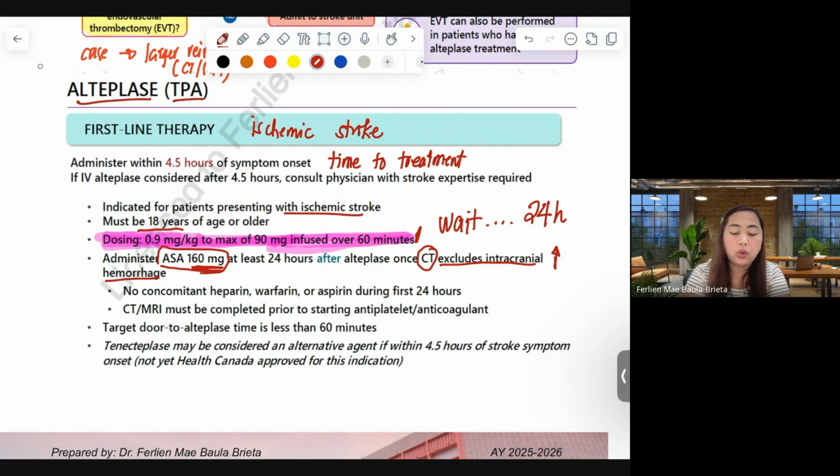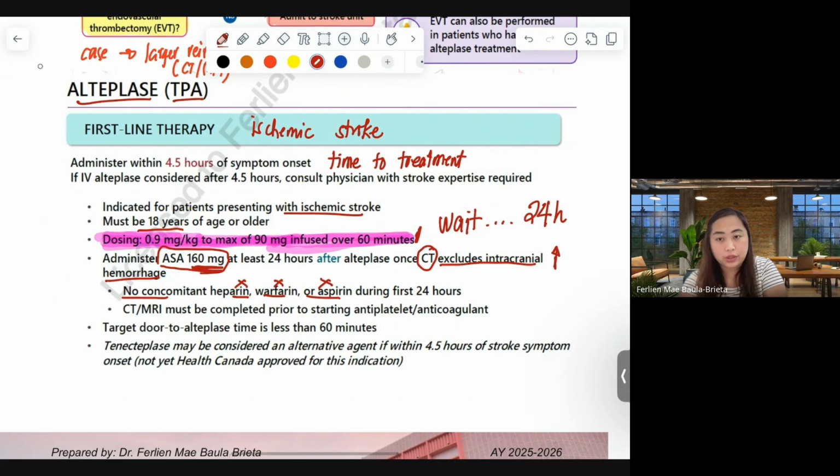Also, no concomitant heparin, warfarin, or aspirin within 24 hours of giving Alteplase. CT scan and MRI must be completed prior to starting antiplatelet and anticoagulant.